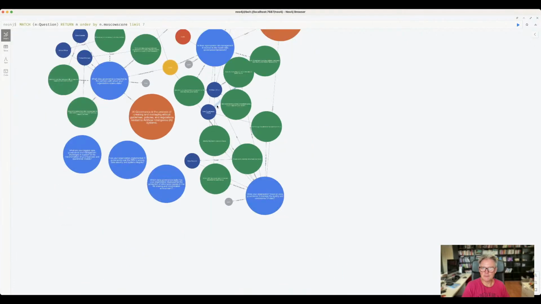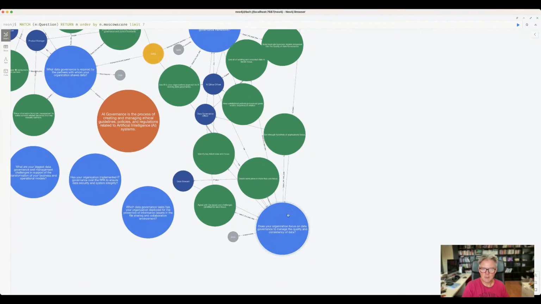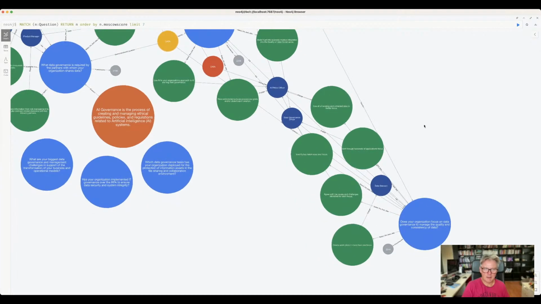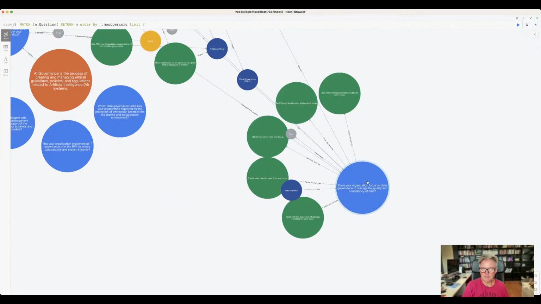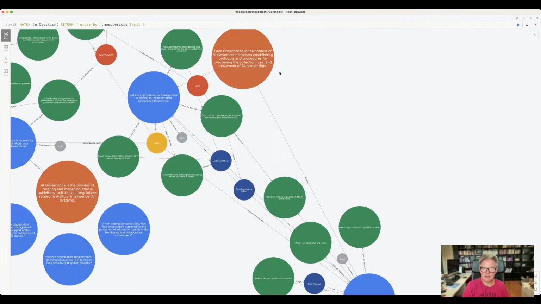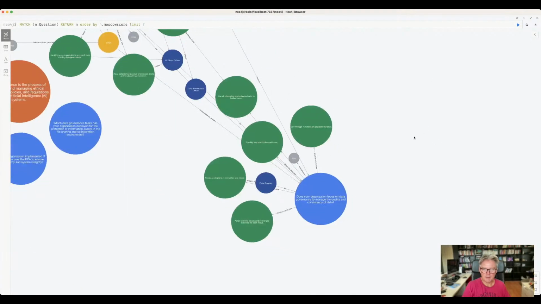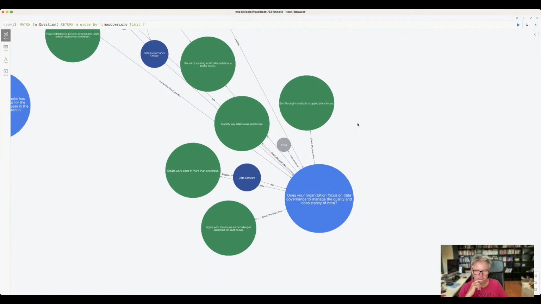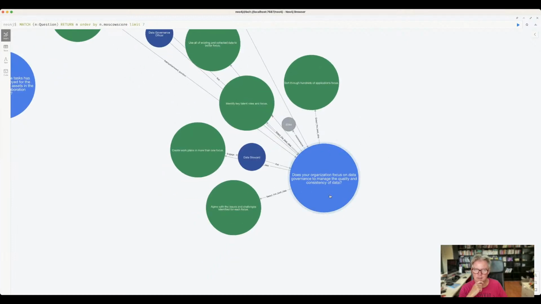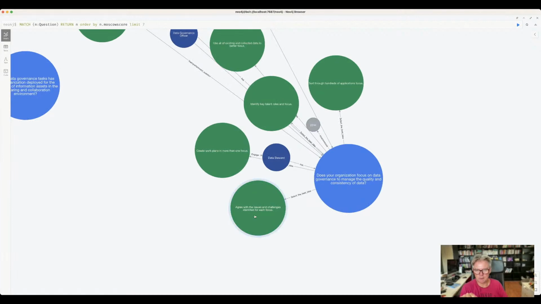here. See, if I zoom out, they're all connected here. Drag this one out. And we get to see this is related to, oh, I unclicked it. Let's click it in. This is related to data governance here, that ball. And these are directions I need to take. Sort through hundreds of applications and focus. Focus on data governance to manage the quality and consistency of data. So make sure you got all your applications under control.